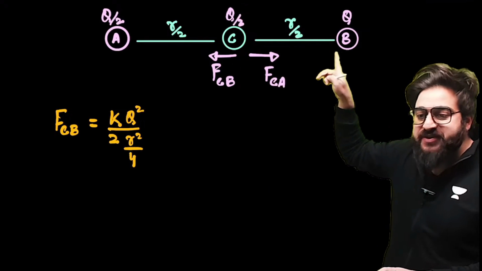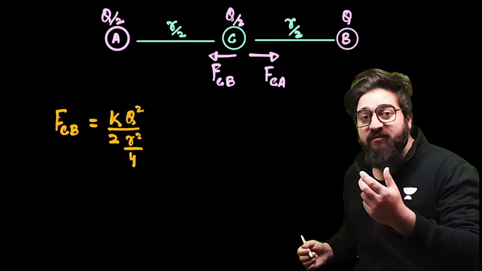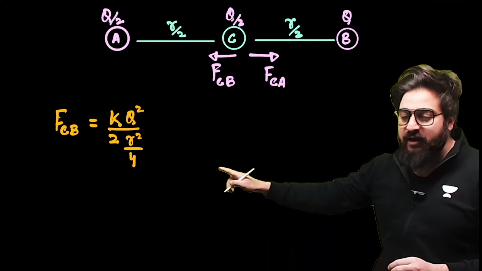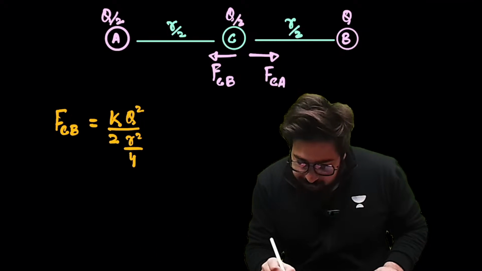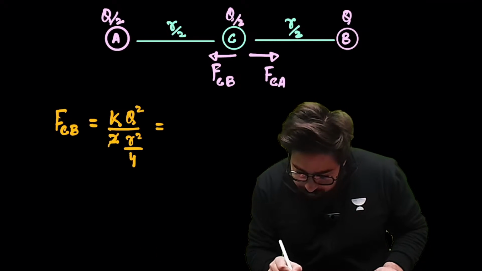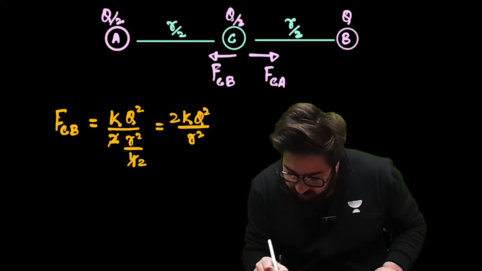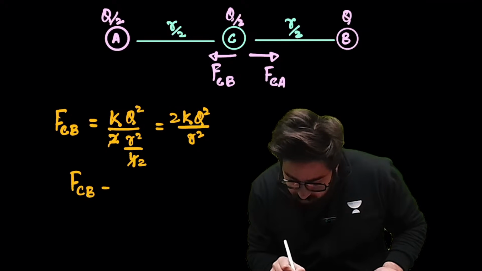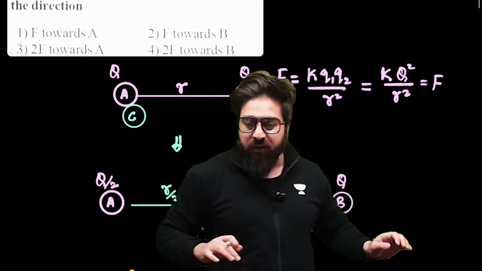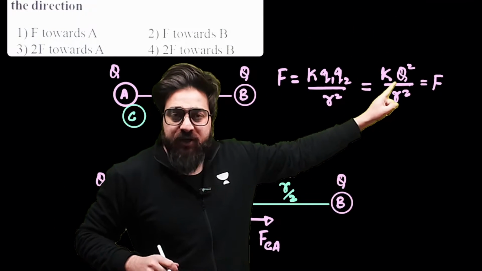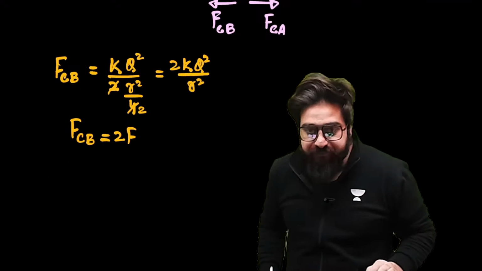It is simply K Q1 Q2 by R square. First is Q by 2. Second is Q, divided by the distance between them, which is R by 2, and R by 2 whole square will be R square divided by 4. I hope there is no confusion till over here. So I can simply write this over here. This will be simply 2 ones, 2 twos, and this will be 2 times K Q square divided by R square. And we can say FCB, see, K Q square divided by R square is F. So this will be simply 2 times F.